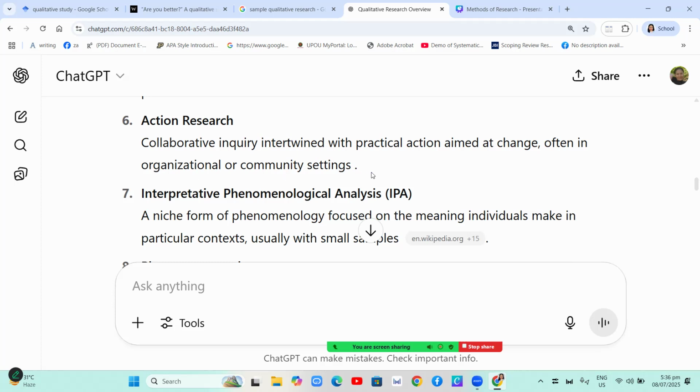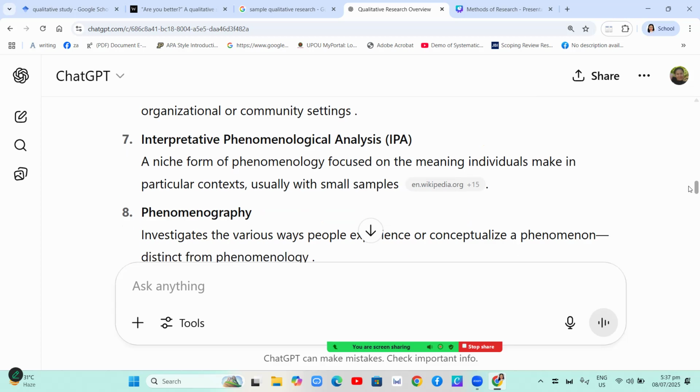During my last 2 years in Paracale National High School in 2021 to 2022, I have conducted two action researches which were used during the pandemic. So I am very familiar also with action research because in action research, you will identify a problem and you will do interventions to address your identified problem. Okay? So next is interpretative phenomenological analysis or IPA.